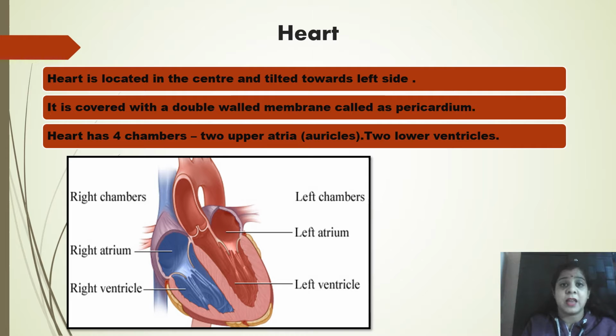The heart is covered with a double-walled membrane called the pericardium. The function of the pericardium is to protect the heart from injury and from friction. What does this membrane do? It has fluids in between, because it is double walled. These fluids reduce the friction.